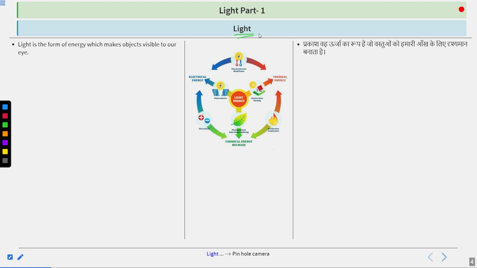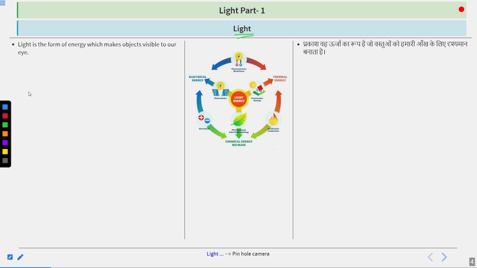So how could we complete it? How could we completely say that this particular statement defines light in the field of science? For that, we are here to discuss this in scientific terms. So here you can see the one line that is written: light is a form of energy that makes objects visible to our eye.